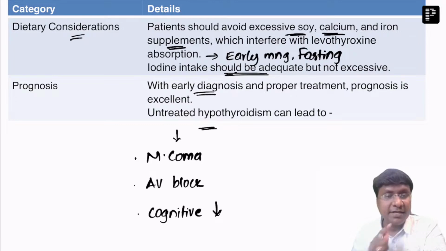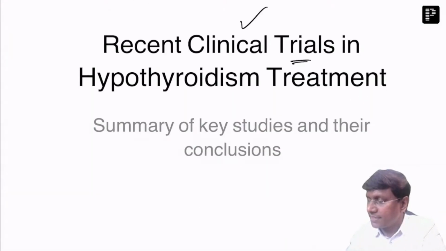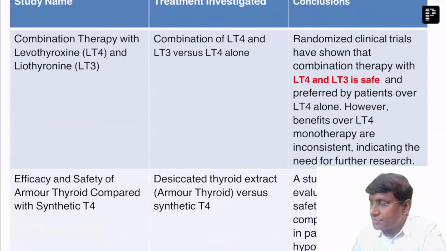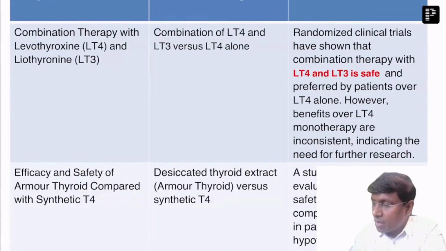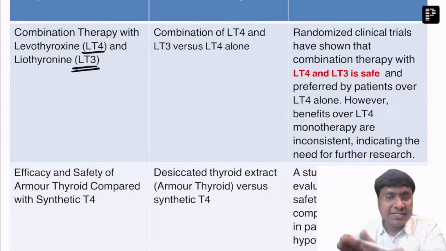And at the same time, let me also tell you some of the recent clinical trials in hypothyroidism treatment. The trials which have been done mainly in the treatment aspect have given the combination therapy, right? A combination of T4 as well as T3. And there was a comparison.